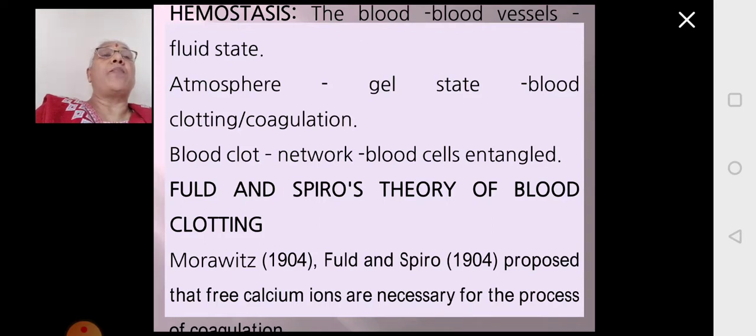One of the important factors required is the free calcium ion. It was Fuld and Spiro who proposed this theory that free calcium ions are required for the process of blood clotting or coagulation.